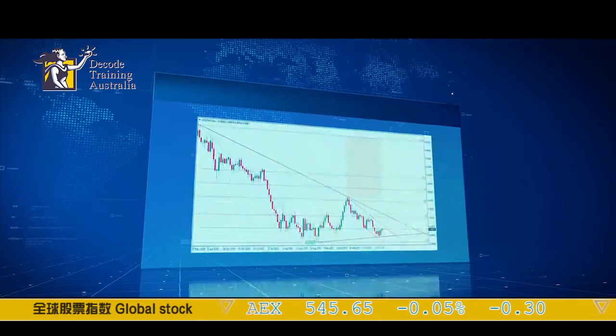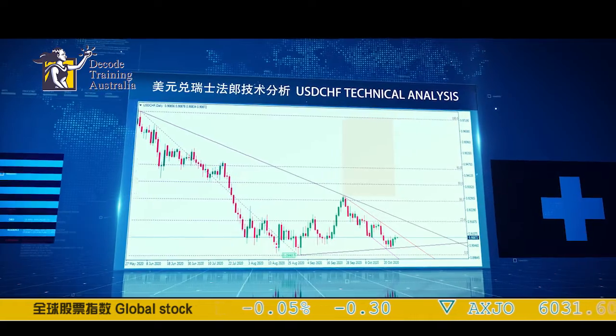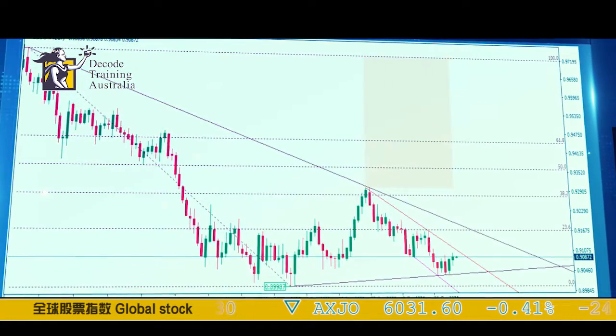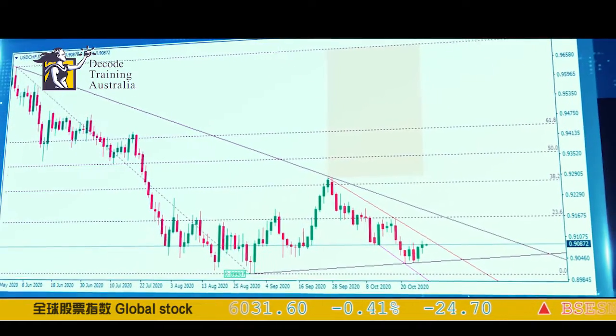The US dollar rose against the Swiss Franc on Wednesday, increasing the price of the USD Swiss pair to more than 0.9000, ahead of the release of US Nonfarm Payrolls news. Now, the US Swiss pair is currently trading around the 90.87 level.